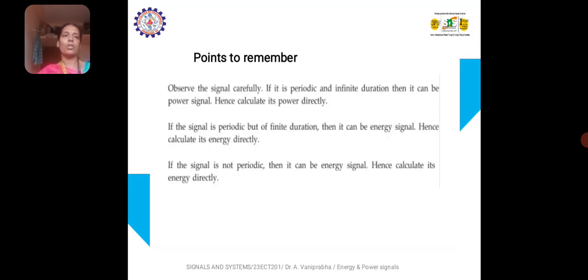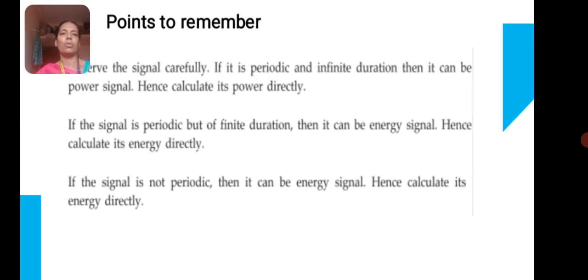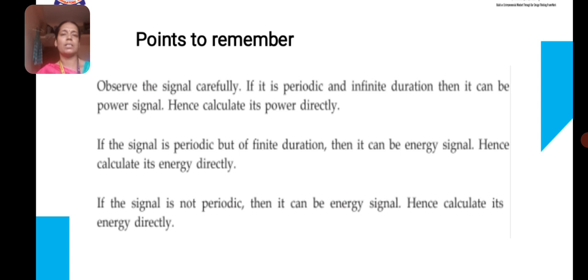The important points to remember, I discussed now, no? The hints to remember whether the given signal is energy or power, just before calculating. We can observe the signal carefully. If it is periodic and infinite in nature, then we can conclude the given signal is a power signal. And if it is of finite duration, then it is an energy signal.